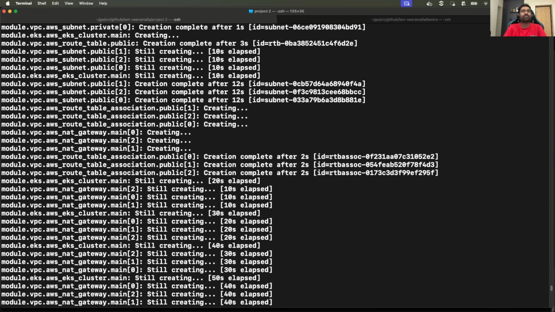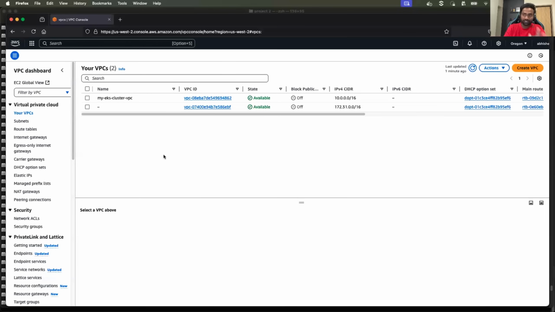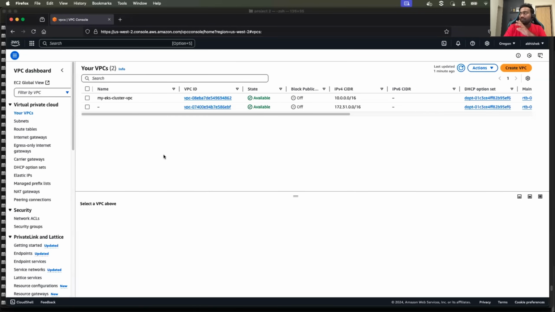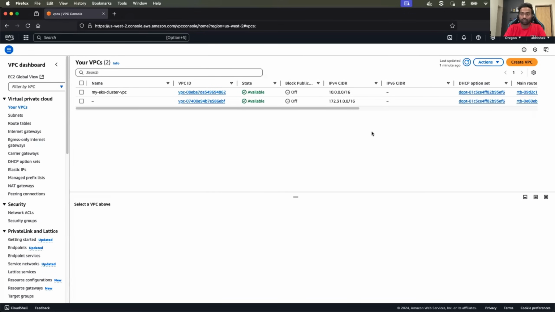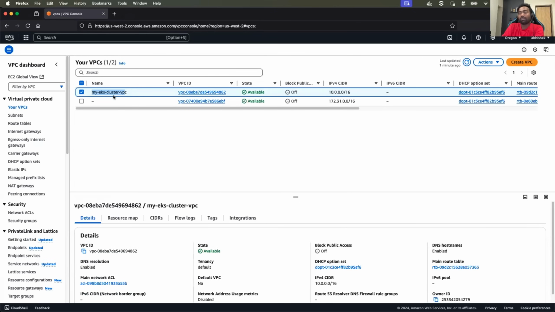So I have my AWS environment here. So this is my AWS account. And so we are in the US West 2 region, the region that bolt.new set up through the Terraform. I mean, the components are set up in US West 2. So this is the one. The VPC is my EKS cluster VPC.